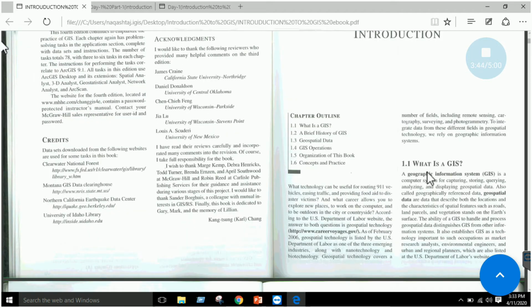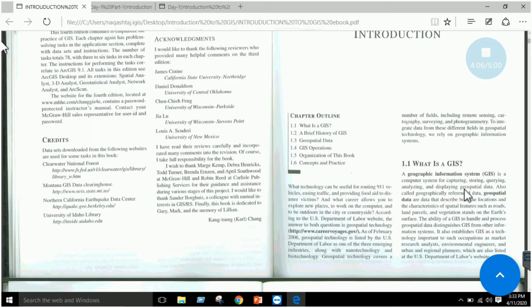Now, what is GIS? A GIS is a computer system for capturing, storing, querying, analyzing, and displaying geospatial data. As we have seen, in GIS what we do is basically we capture some data, right? After capturing that data, we store it, and then we perform some analysis on that data, right?